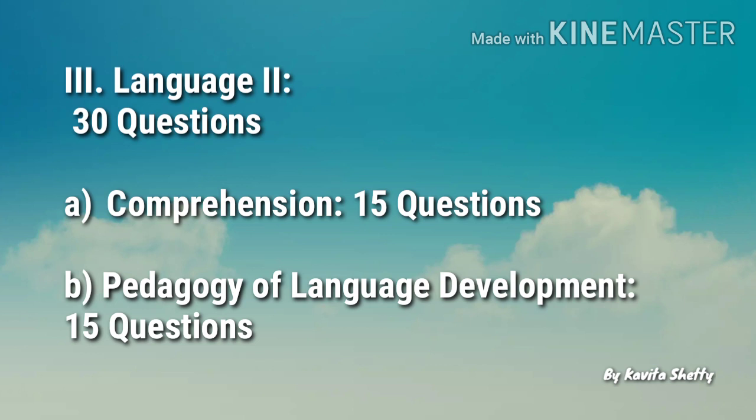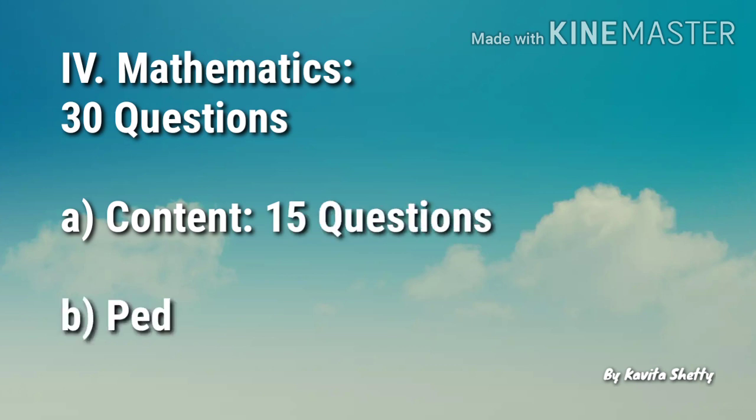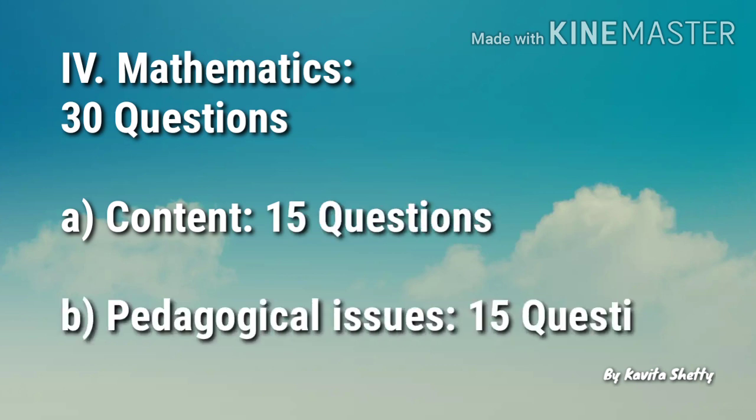Third section is again language second, and it includes again 30 questions. So there are again two subtopics. First is comprehension, which includes 15 questions, and second subtopic is pedagogy of language development, again with 15 questions. Fourth section is mathematics, and there are 30 questions included in this section. So the content is all about geometry, solid around us, numbers, addition, subtraction, multiplication, division, weight, time, volume, measurement, data handling, etc. And these topics are included in content, which will have 15 questions.